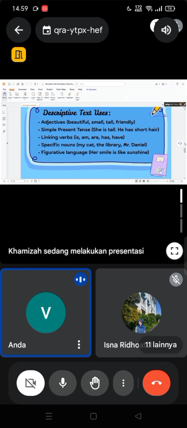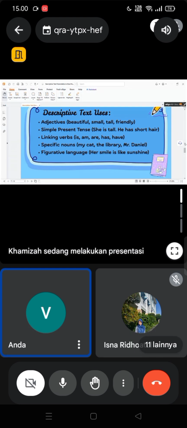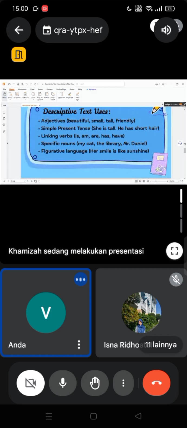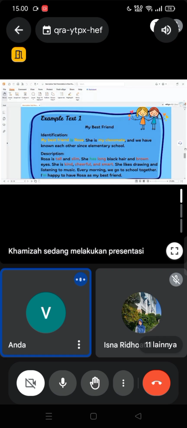And then we also use specific nouns. The specific nouns are like my cat, the library, Mr. Daniel, and then figurative language. Figurative language is rarely found in descriptive text, but it is also a language feature of descriptive text. Okay, to make the descriptive text clear, let's see the example of descriptive text.